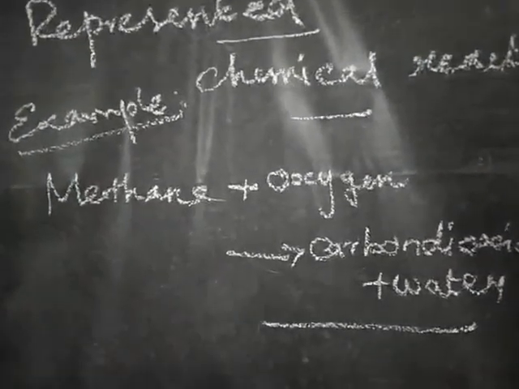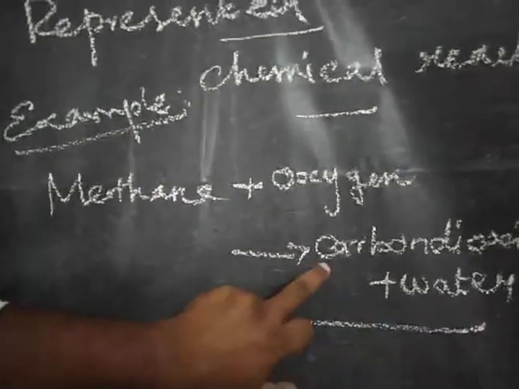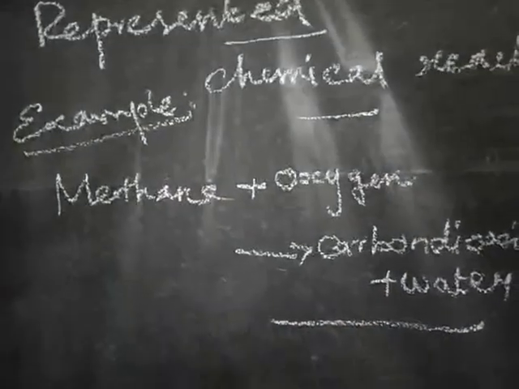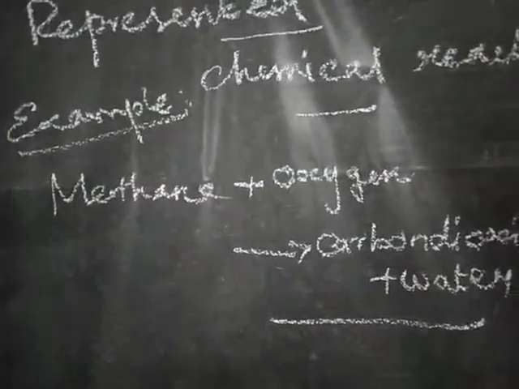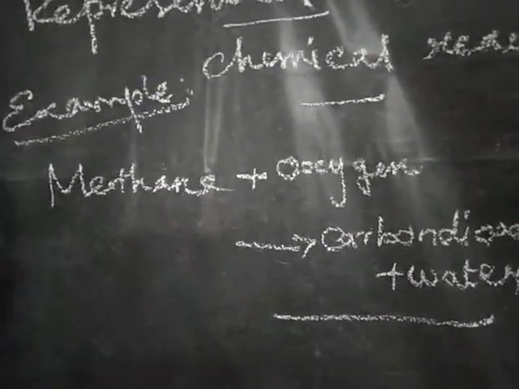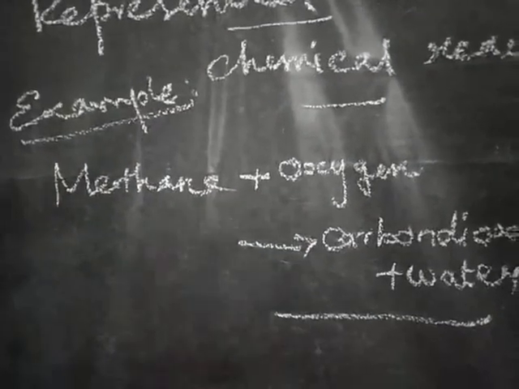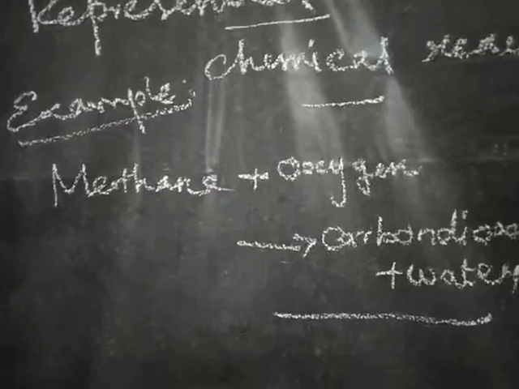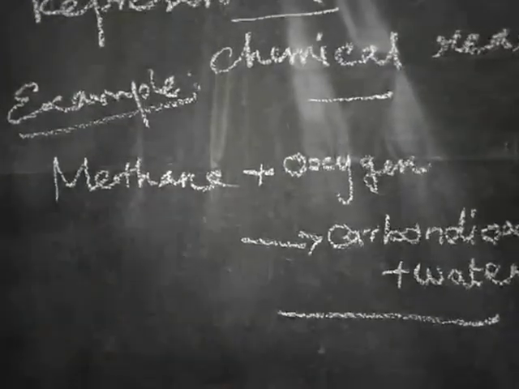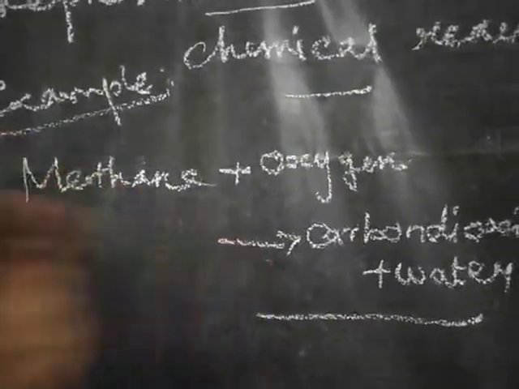Okay, look at the chemical reaction. Methane plus oxygen gives carbon dioxide plus water. If you are looking at this chemical reaction, can we get any idea about the physical state of the reactant or product? What is the condition of this chemical reaction? What is the chemical composition of the reactants and products?